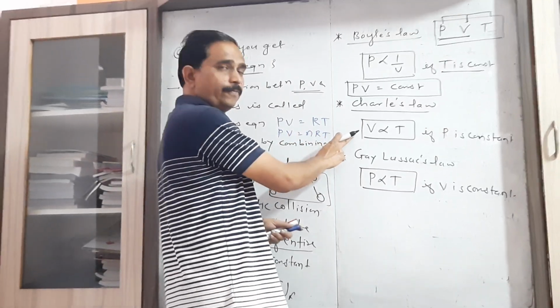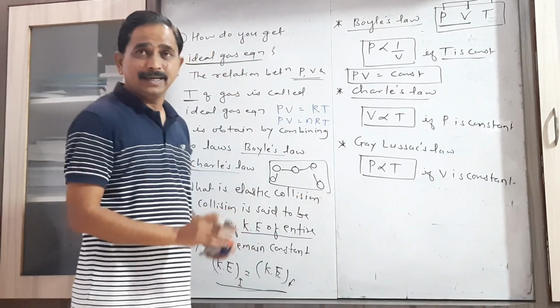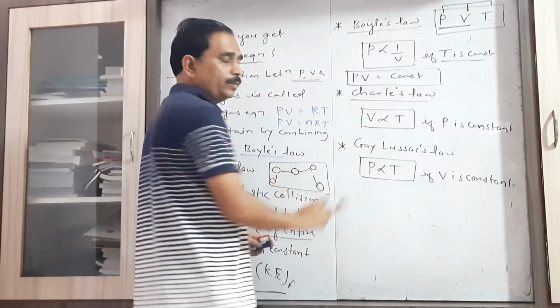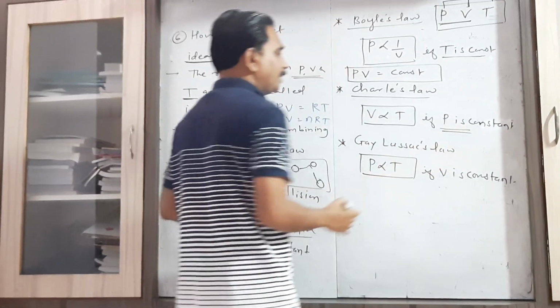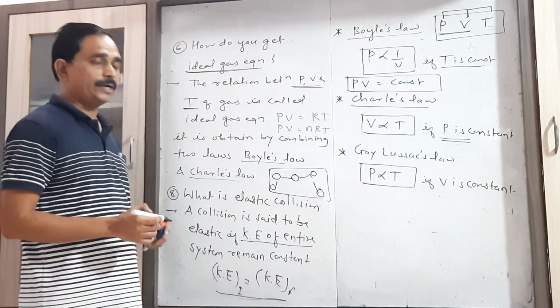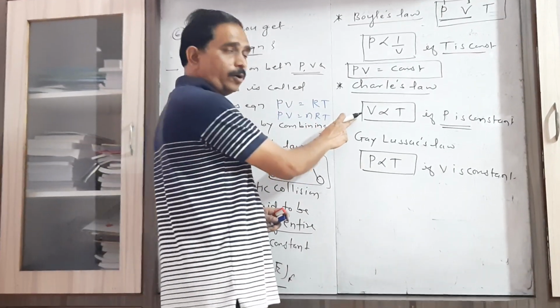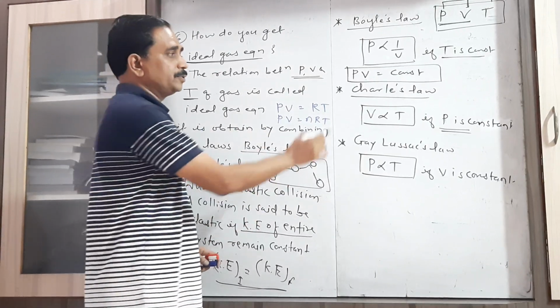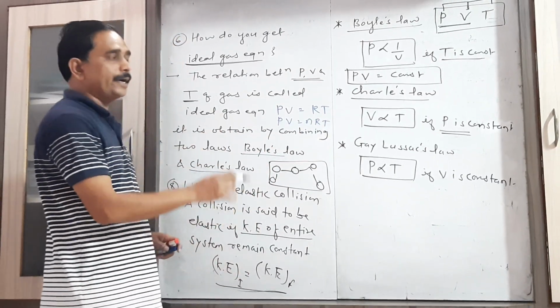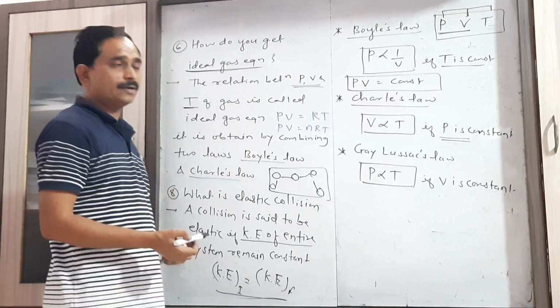That is, the volume of a given mass of gas is directly proportional to the temperature, provided the pressure of that gas remains constant.